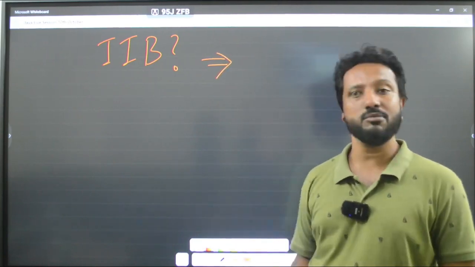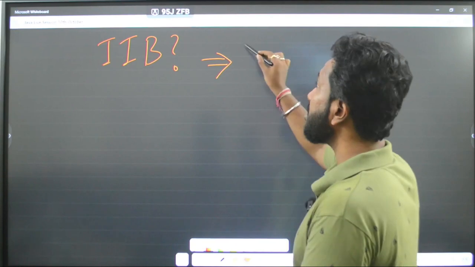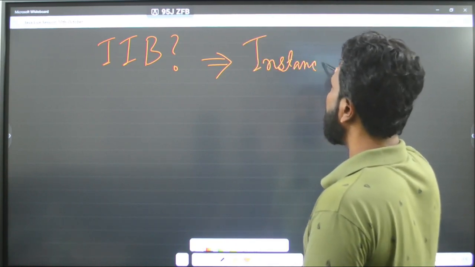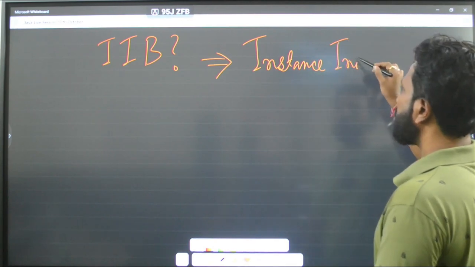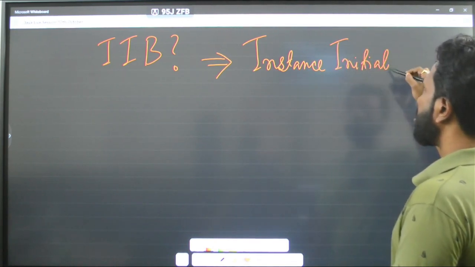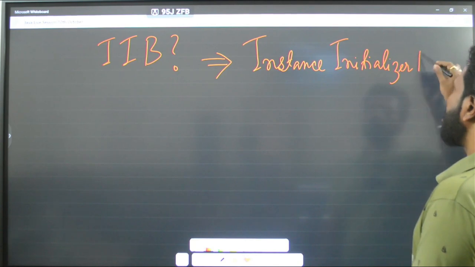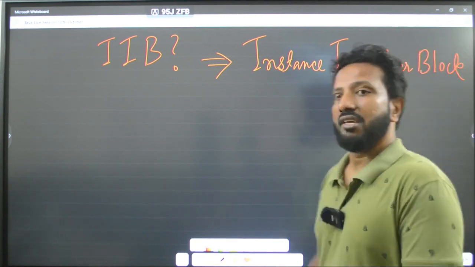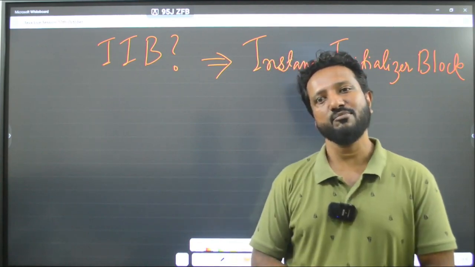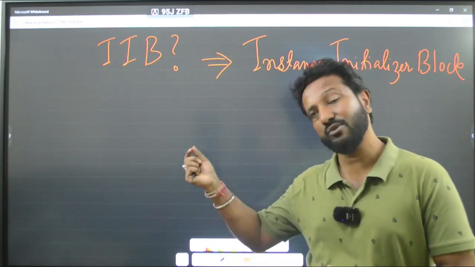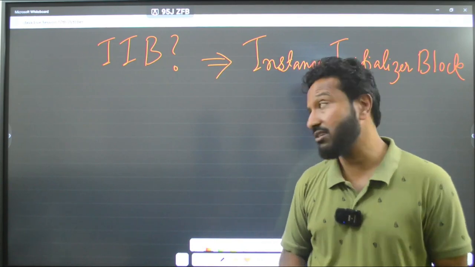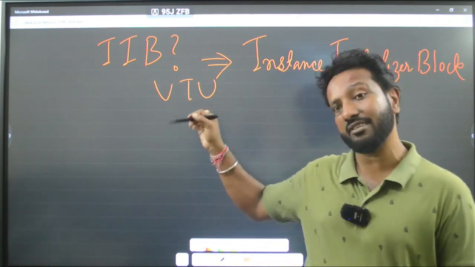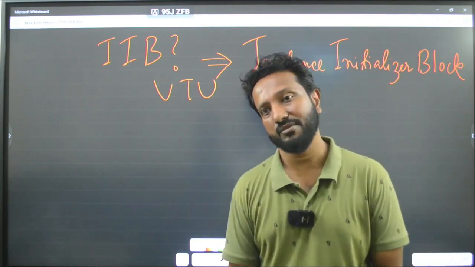IIB is called instance initializer block. This is also an important concept in Java, but sorry to say, this is not taught in VTU, but it is asked very frequently in the placements.